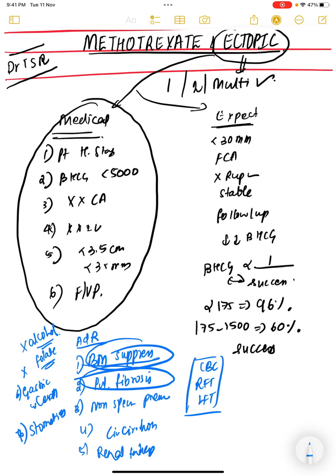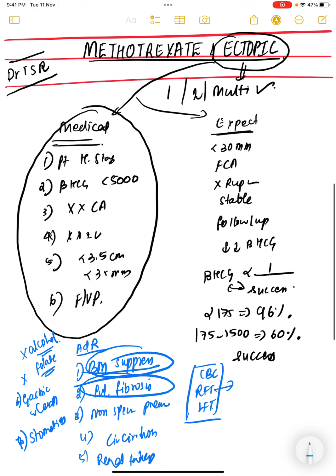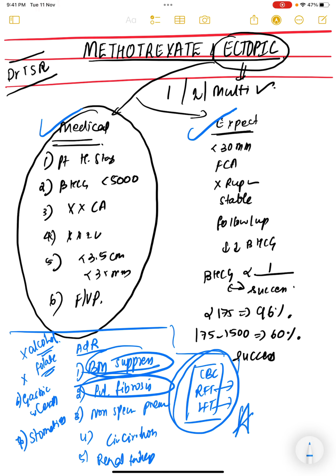So you should check RFT and LFT, renal function test and liver function test, before giving methotrexate. This is about the medical and the expectant management of ectopic pregnancy and the adverse effects related to methotrexate and the most important investigations which you should do before giving methotrexate.